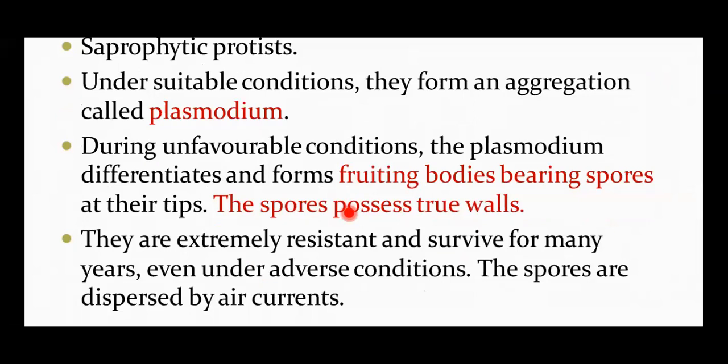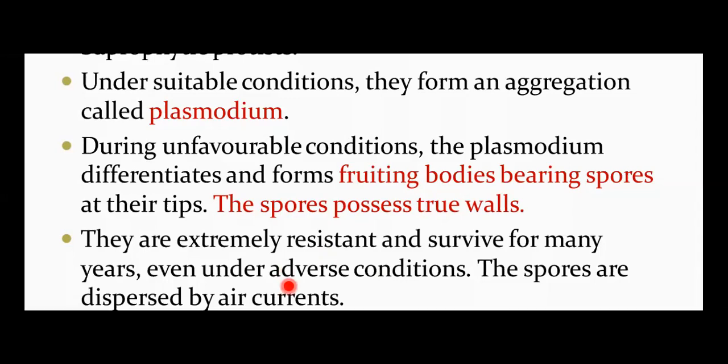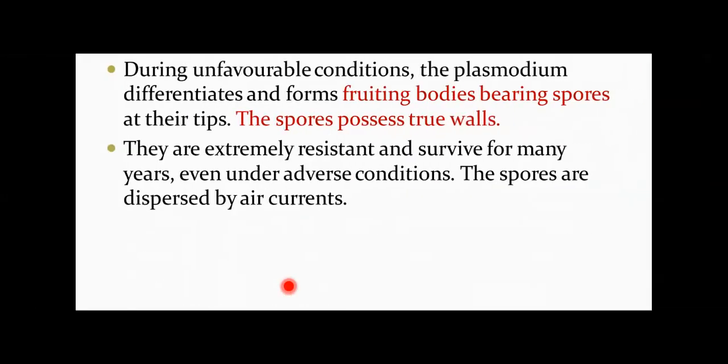Slime molds in their vegetative form, in the plasmodium stage, do not possess a cell wall, whereas in the spore stage, in the sporulation stage, they possess true walls, which is a unique feature of these organisms. These spores are extremely resistant and survive for many years under adverse conditions, and the spores are usually dispersed by means of air currents. These are the important things about the slime mold.